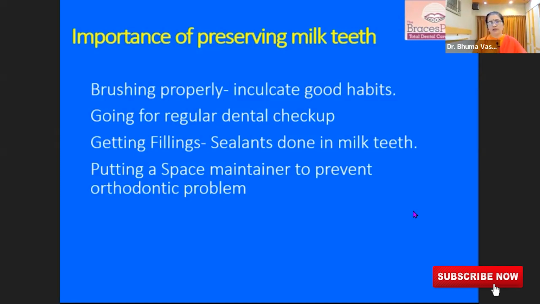Sometimes they also use conscious sedation, and then the child becomes cooperative because the child is anyway very scared. The child is in pain, the child is very scared. So there are various methods of handling the situation. A pediatric dentist can surely help you in a fantastic way. You have to get the fillings done for the child in the milk teeth, and if the teeth are lost, then a space maintainer has to be put to prevent dental orthodontic problems.